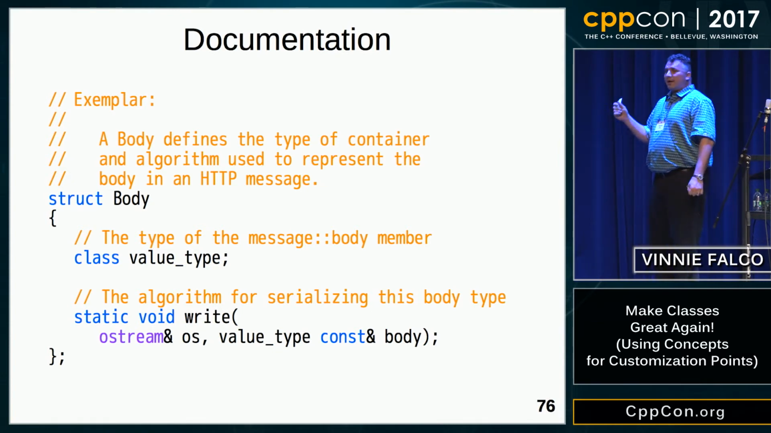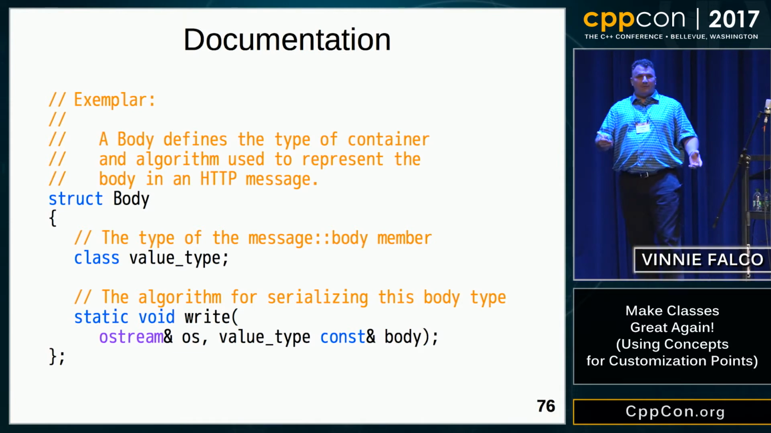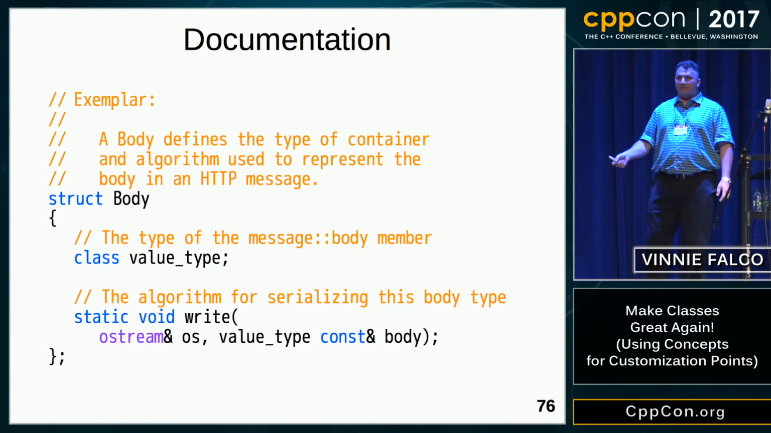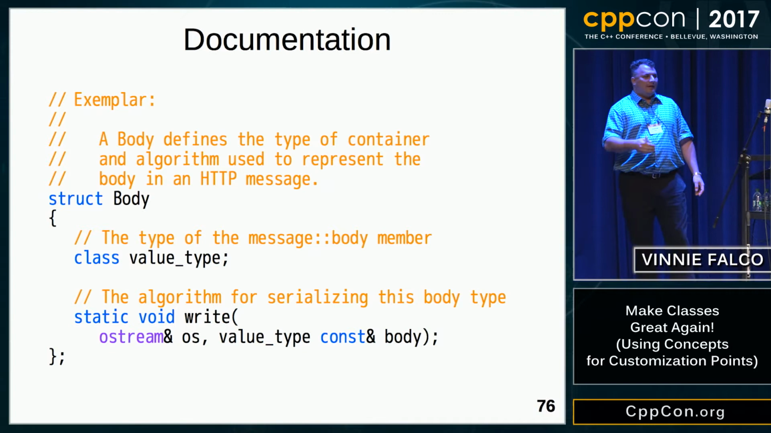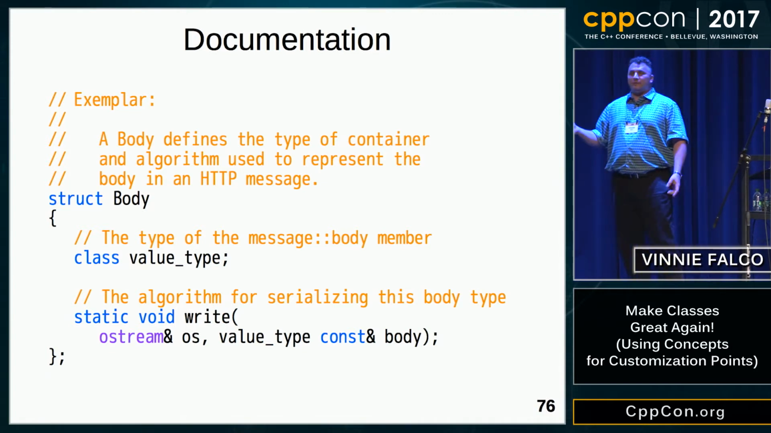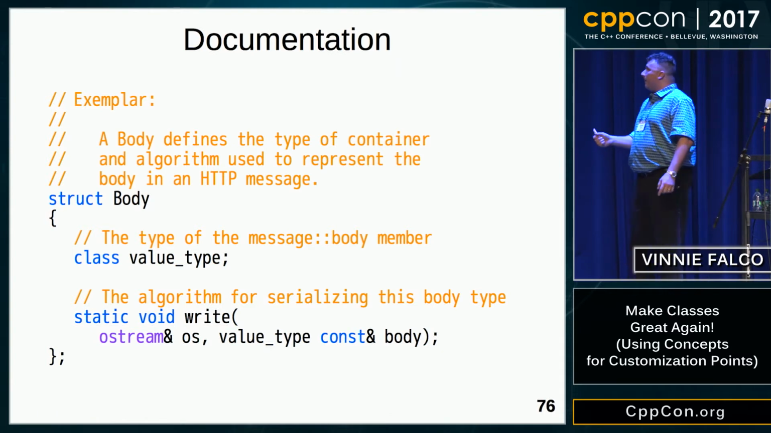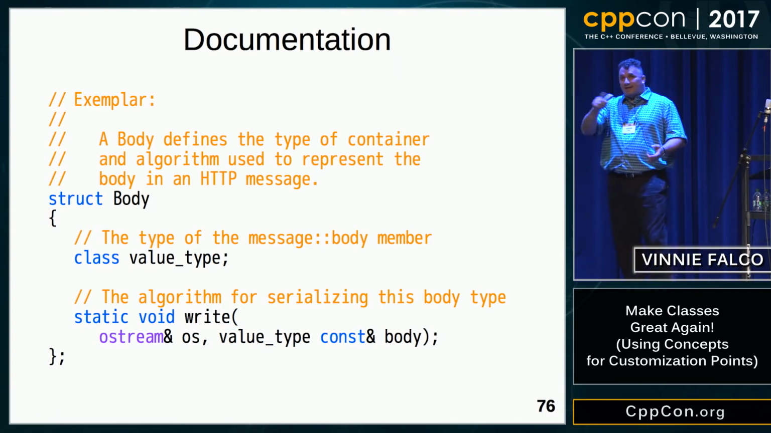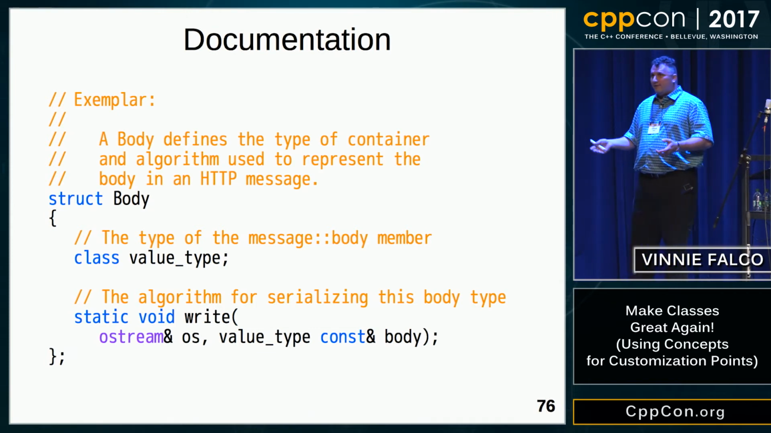Here's the body exemplar. The name is body to inform the user of the concept. It's got the nested value type, which is a forward declaration. It's got the declaration for the write static member function, and it's got some comments that tell you what to do. Now, why is this useful? Well, the user can take this and copy it and paste it and rename a few things and add their code and then they can go.